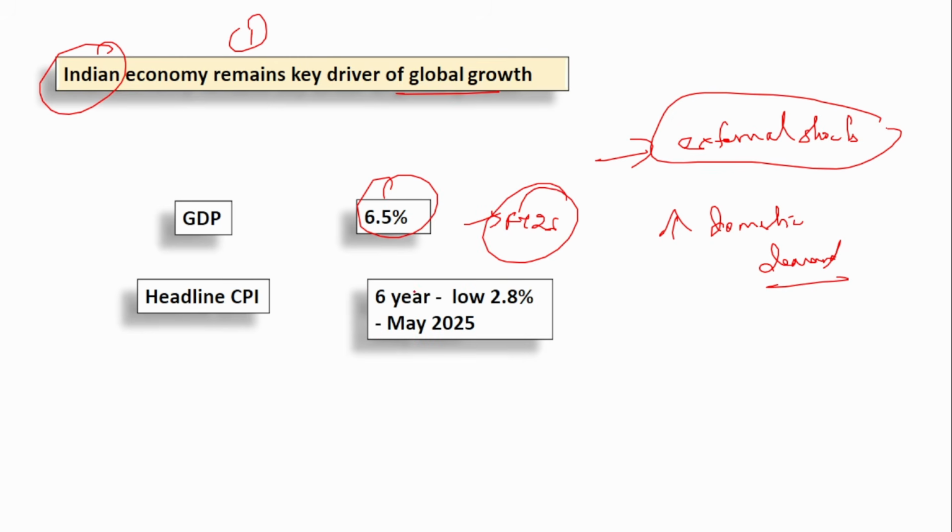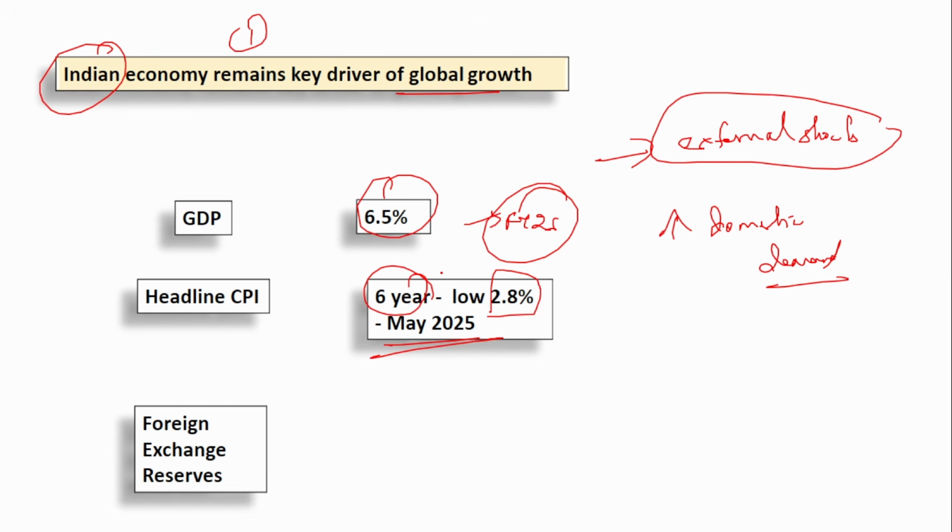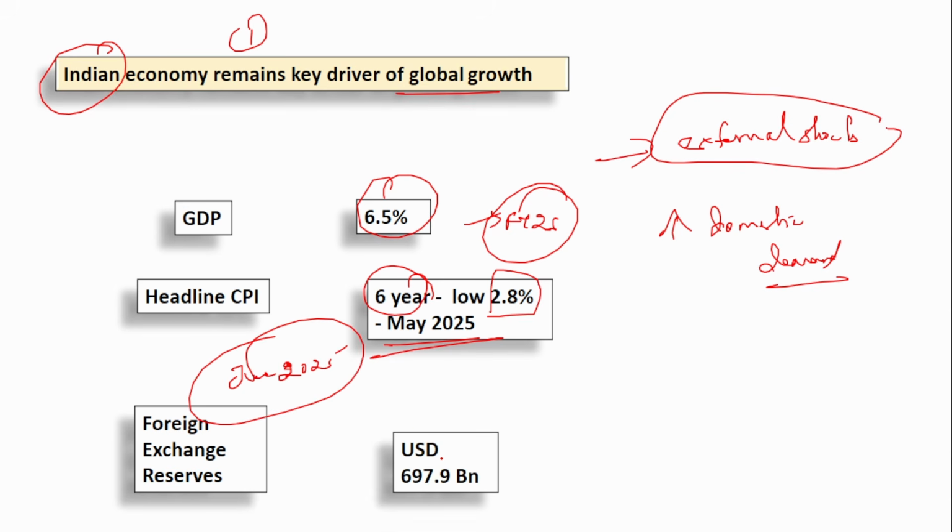And the headline CPI inflation has been at a 6-year low, that is 2.8% in May 2025. So in May 2025, the recorded inflation was just 2.8%. It is a 6-year low. And foreign exchange reserves, as of June 2025, held by India are 697 billion. This is more than enough to cover our 11 months of imports. So our foreign exchange reserves are also very strong. Inflation is also very low, and GDP growth is also good. That is why India remains the key driver of global growth.